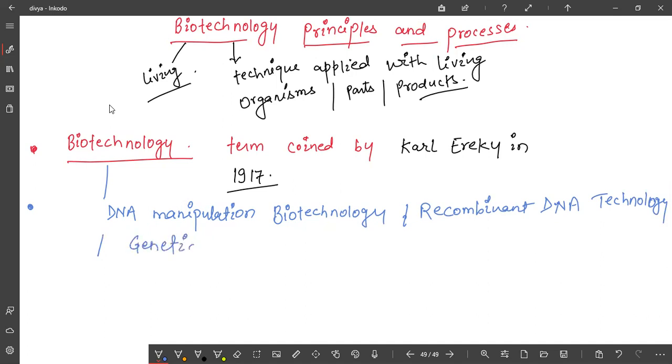Engineering means manipulation in something, so genetic engineering means engineering or manipulation at the gene level.